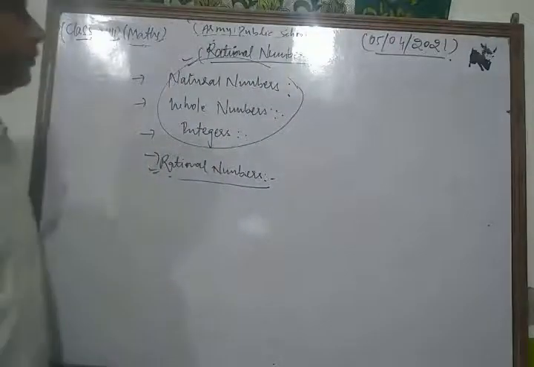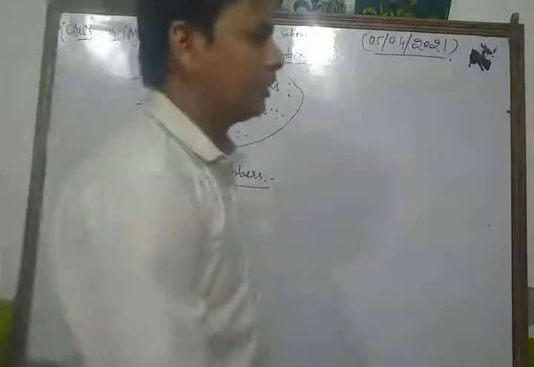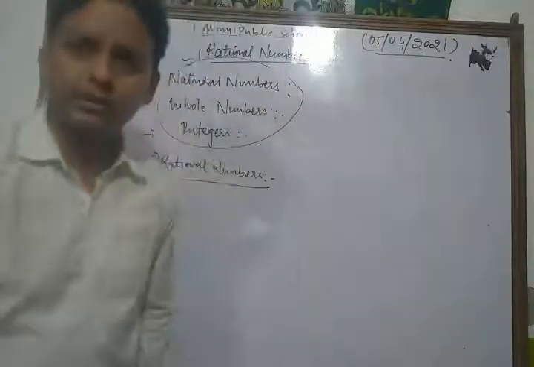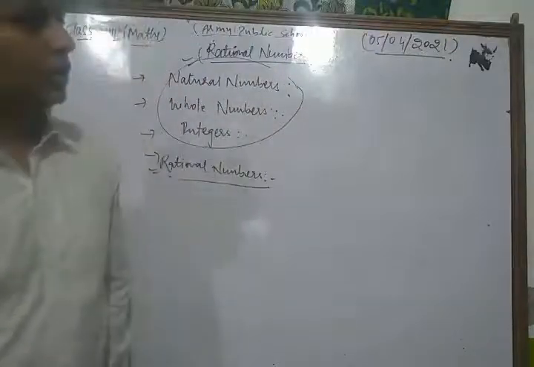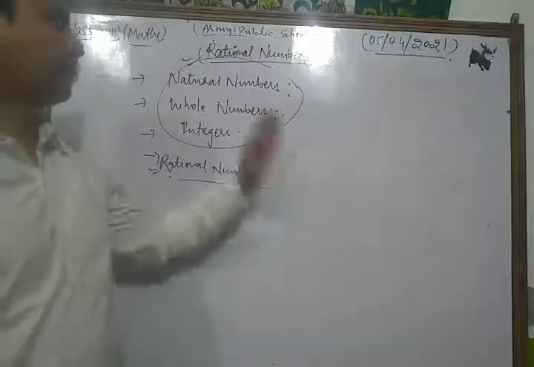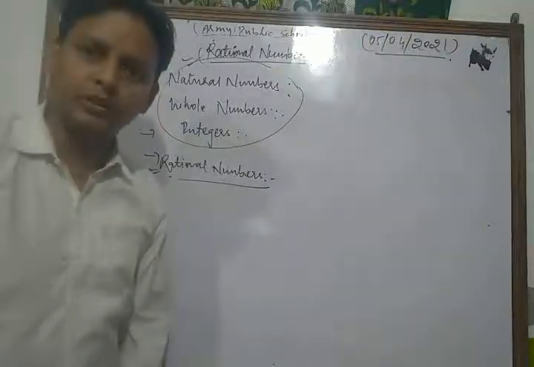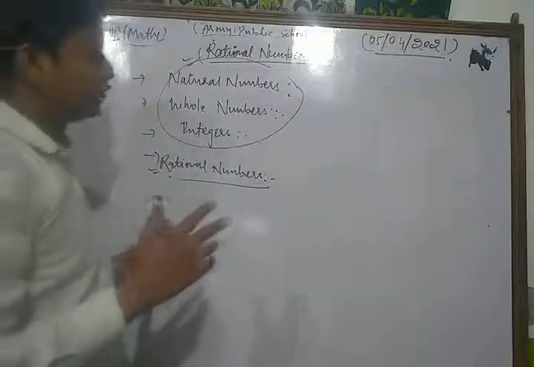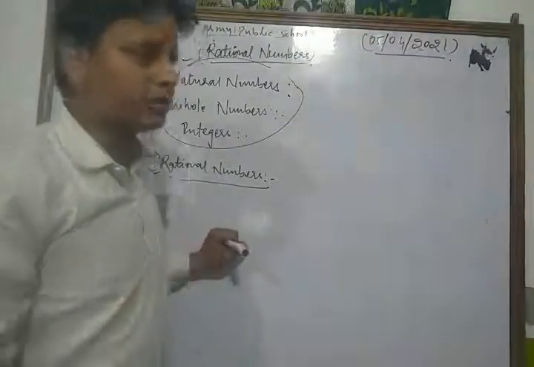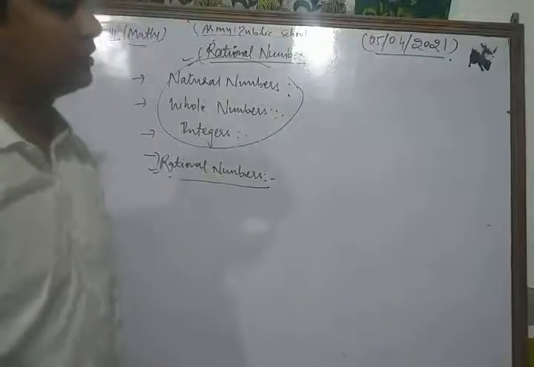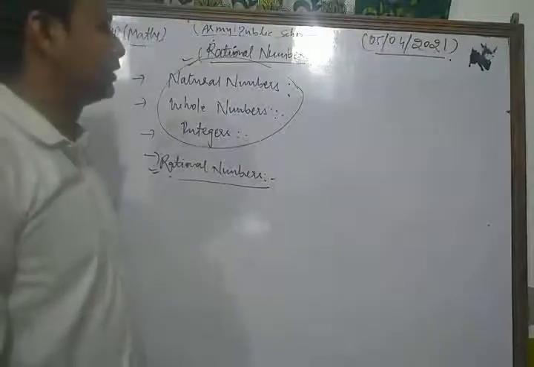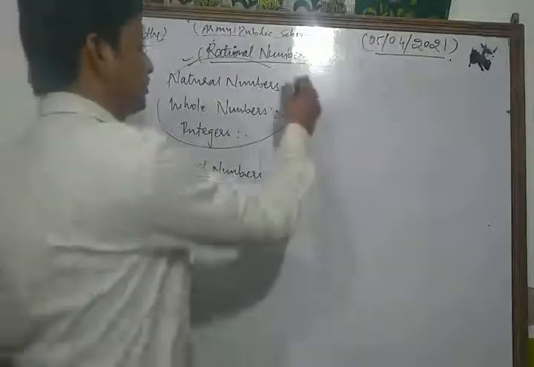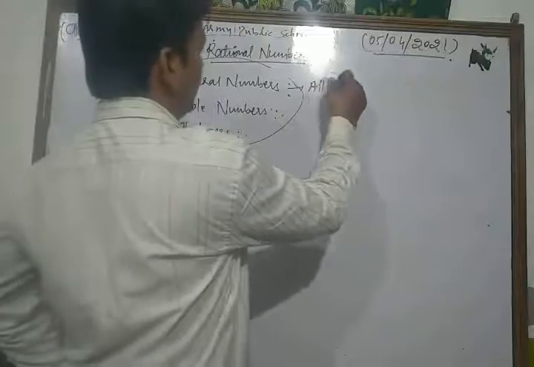Now let's see, dear friends, your first number is natural numbers, which is very important. What is the concept of natural numbers?